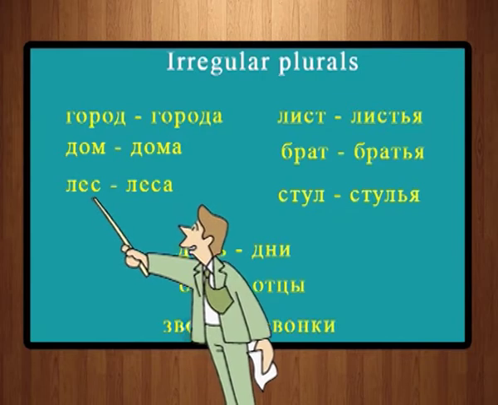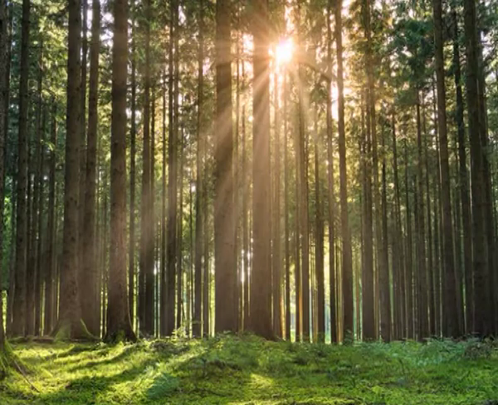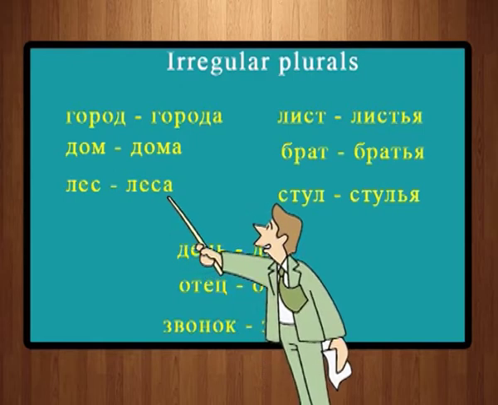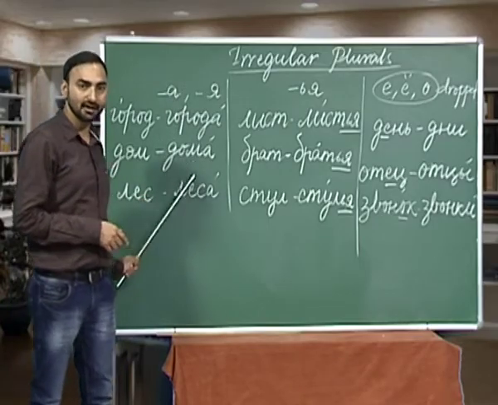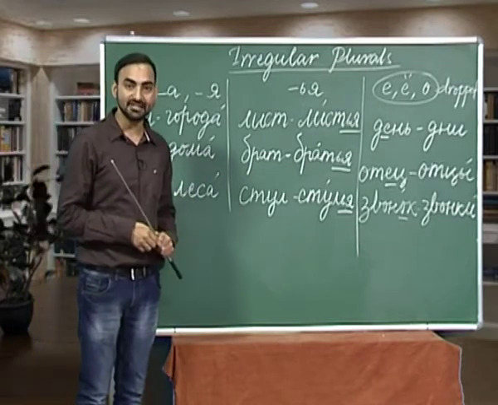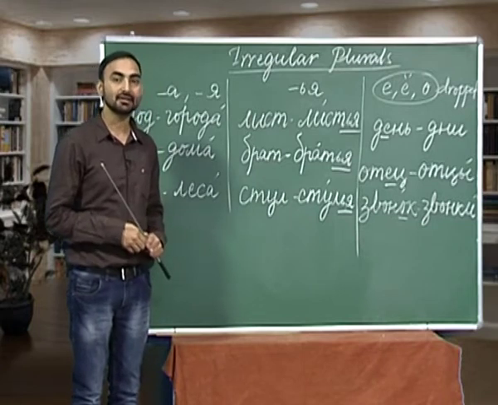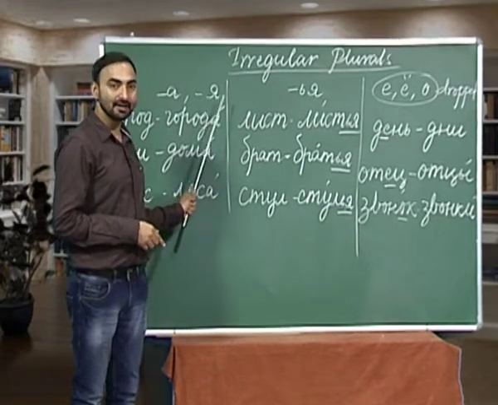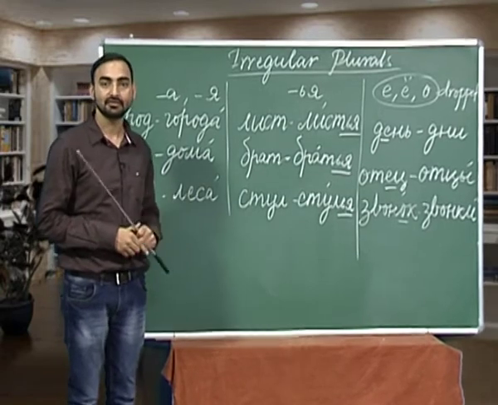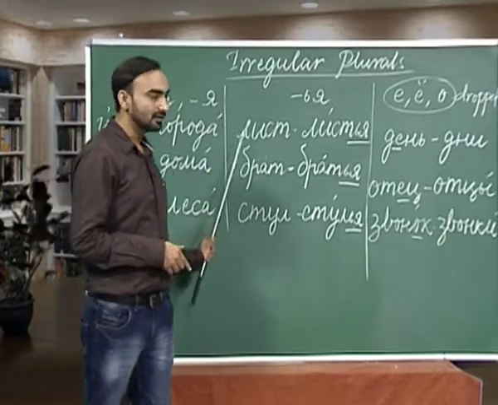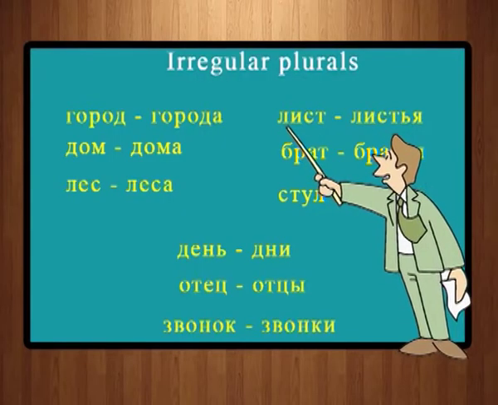The third one is Les. Les is forest, and plural of Les is Lisa. Lisa is forests. In addition to these three nouns, we have Uchichal. Uchichal we have done. Uchichal is a teacher. Uchichal ends with L and a soft sign, which is a soft ending noun. So, we will add ya instead of a. So, Uchichal, plural Uchichilya.